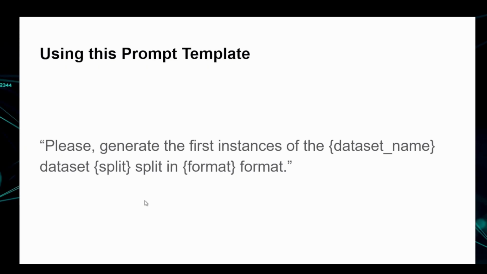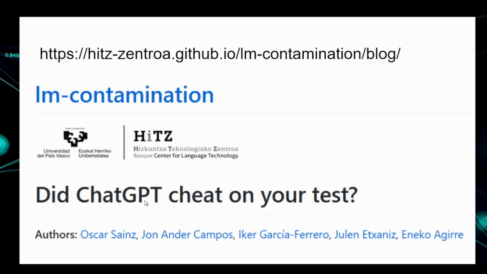You see, if you use this prompt template, similar to what we just saw, please generate the first instances of the dataset name, and then you say the split name in the format name. This is what you get. And this effort of finding out the level of contamination in LLMs was done by these gentlemen.